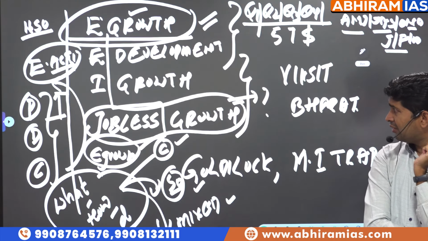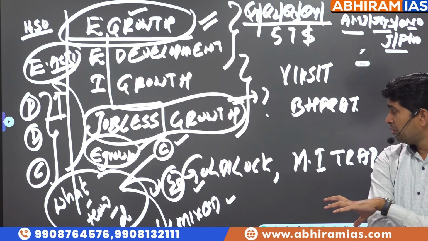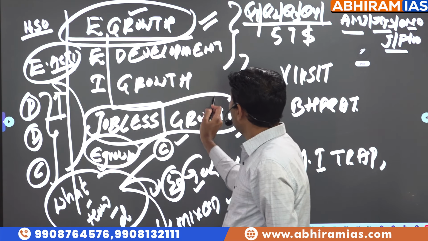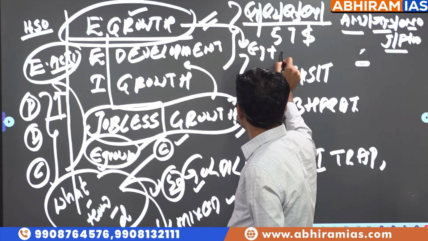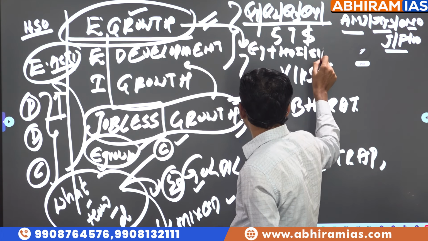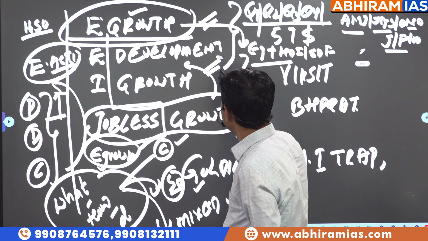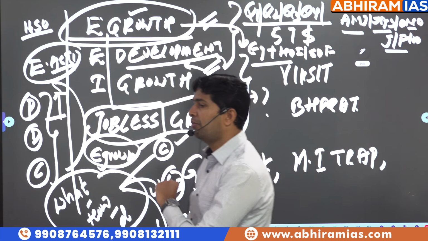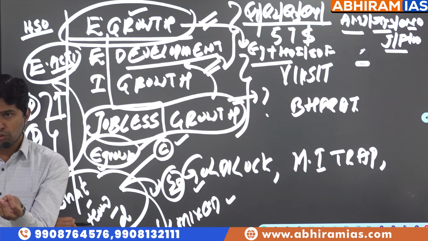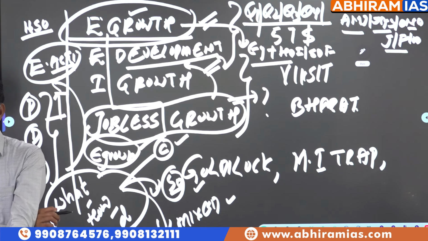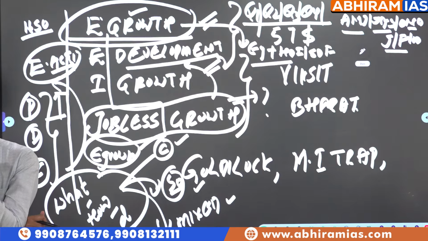So based on this concept of economic growth, inclusive growth, jobless growth, economic development. What is economic development, sir? Along with economic growth, if human development indicators, social development indicators are increasing, we call that economic development. Economic growth is only a material estimation of the quantity of goods. Along with that, if there is improvement in living standards of the people, if there is better access to healthcare, education, standard of living, life chances, we call it economic development.